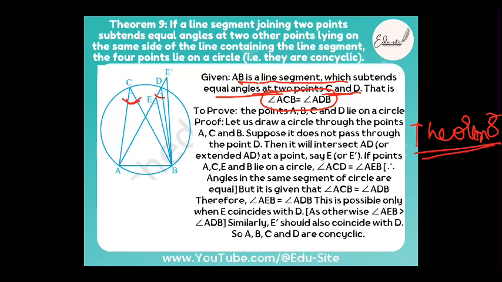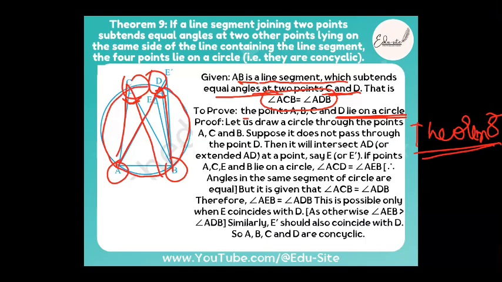It is nothing but angle ACB is equal to angle ADB. This is already given. So what to prove is that points A, B, C, D are concyclic. Collinear का मतलब क्या होता है? Lie on the same line. ठीक है? So they are collinear or they are concyclic.